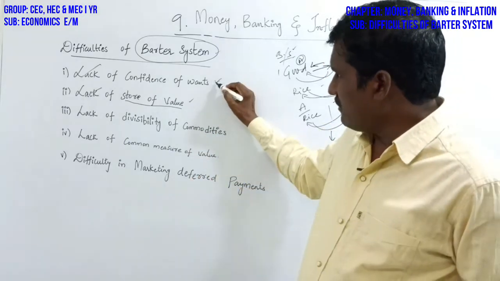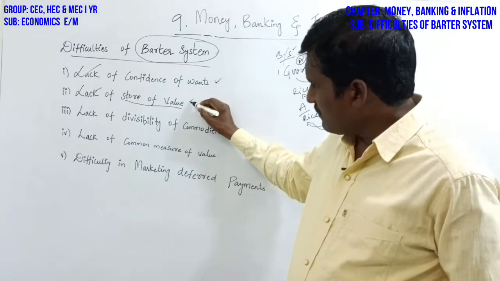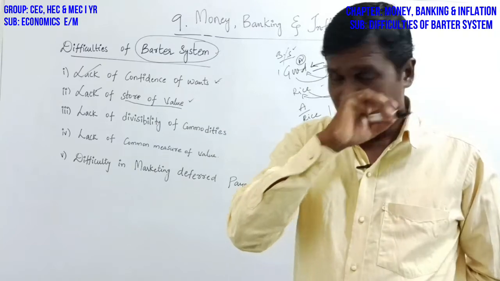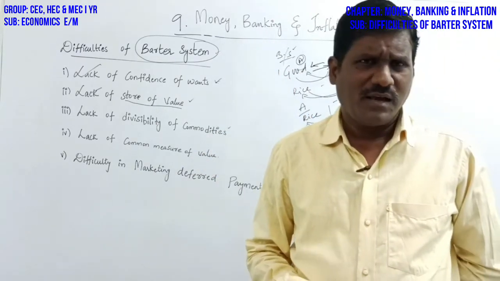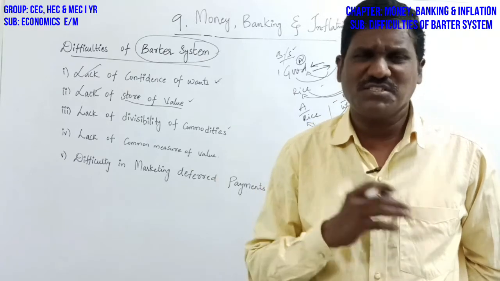Okay, first one is lack of coincidence of wants. Second one is lack of store of value. Then lack of divisibility of commodities. Yes, this is also one of the difficulties of barter system.